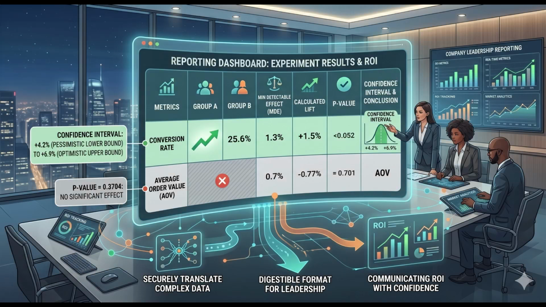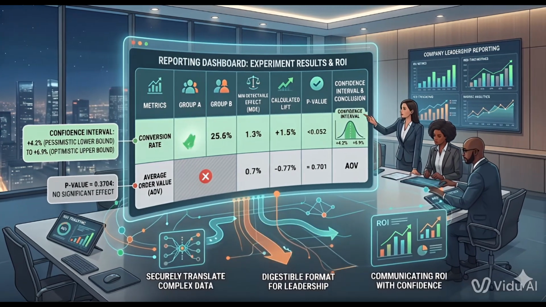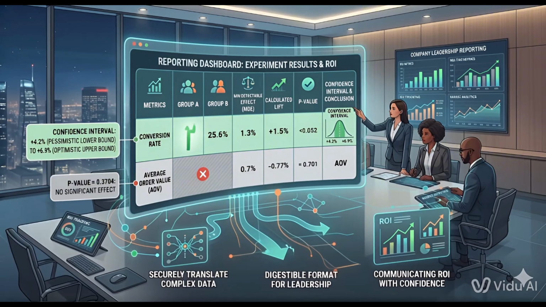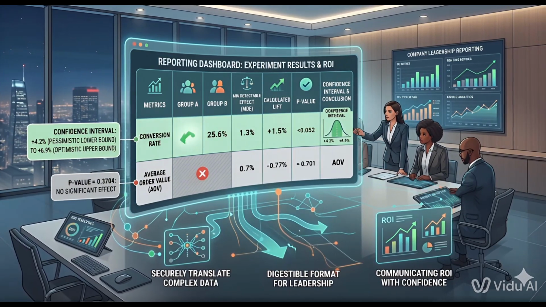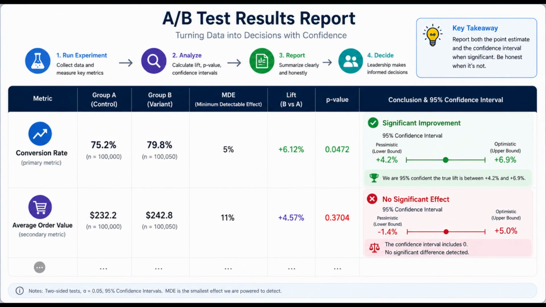The final step is reporting results. Once the experiment is officially in the books, your job is to safely translate all that complex data into a format that company leadership can actually digest. This formal reporting table shows you exactly how to structure it. As you can see, we've got our metrics. Things like conversion rate and average order value, comparing Group A against Group B. We list the minimum detectable effect, the calculated lift, and of course, the all-important p-value.